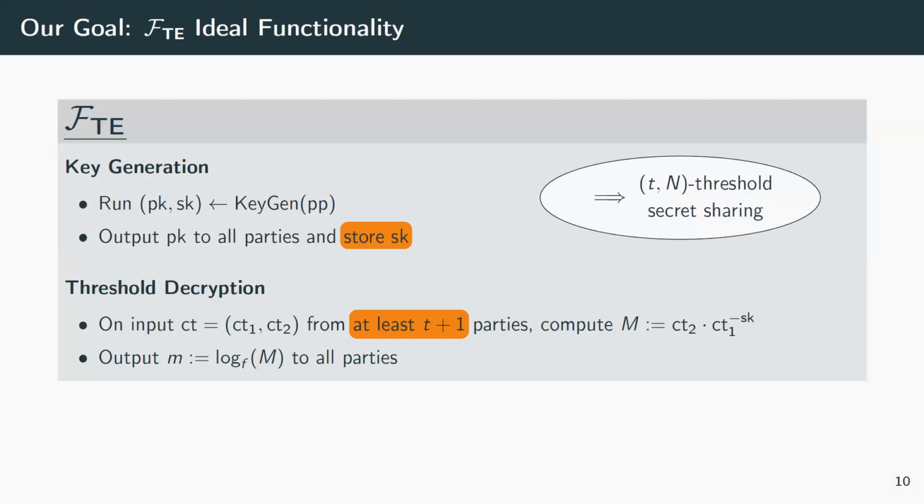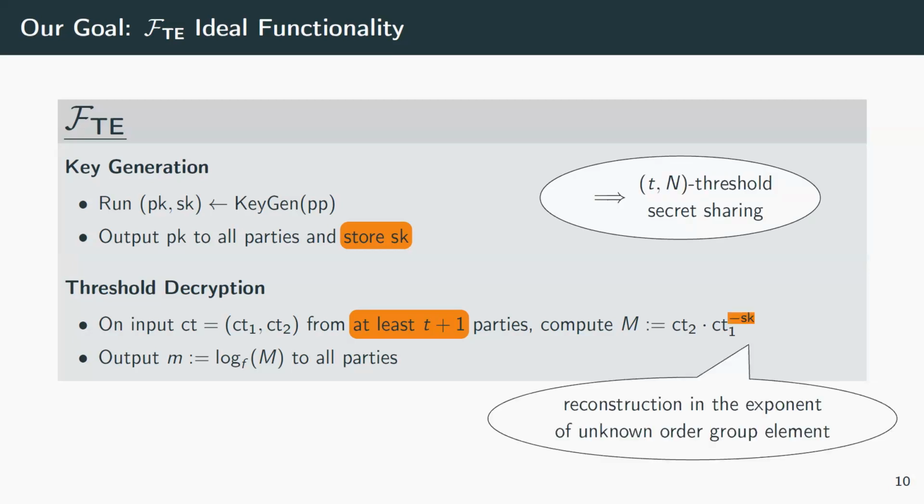So we need to have some t-out-of-n secret sharing. And moreover, we need to use the secret key in the exponent of the ciphertext element, which is an unknown group order element. So we need to have reconstruction in the exponent, but we don't want to do it in the plain because we don't want to leak it, of course.